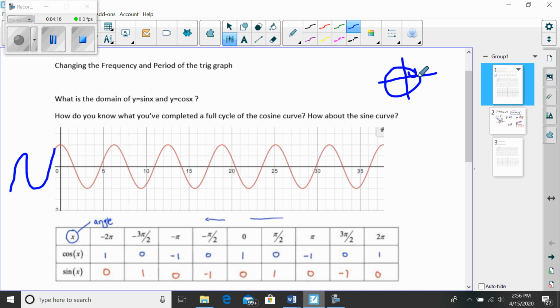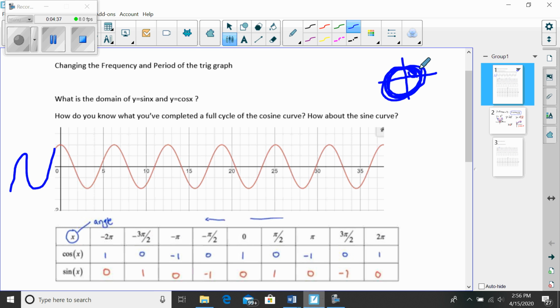I also should recognize, because the values of sine and cosine come from plotting the points along the circle, is there such a thing as an angle of, say, 10,000? Would that make sense? It sounds weird, but an angle of 10,000 would just mean I've gone around and around and around the circle.